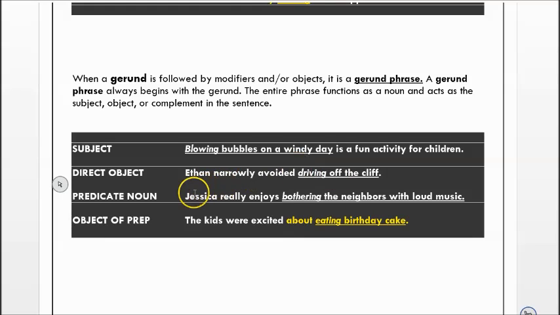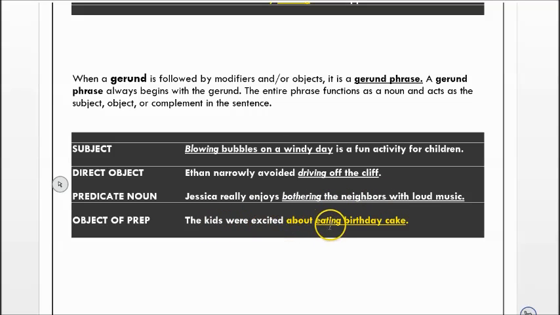Jessica really enjoys bothering the neighbors with loud music. So this is what she's enjoying. And then the neighbors are the direct object for bothering, and with loud music is a prepositional phrase, so modifying bothering as well. So this whole phrase is functioning as a predicate noun.